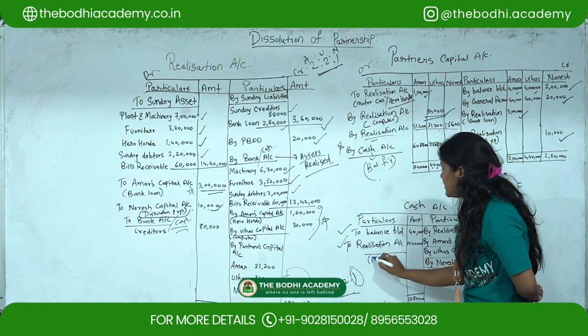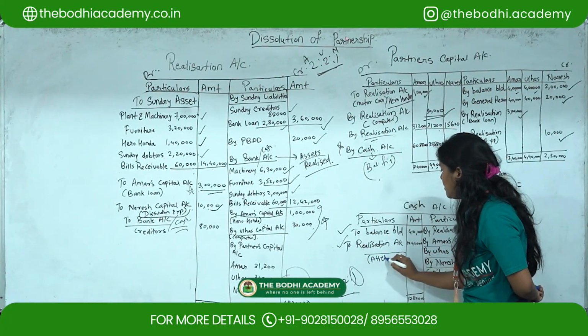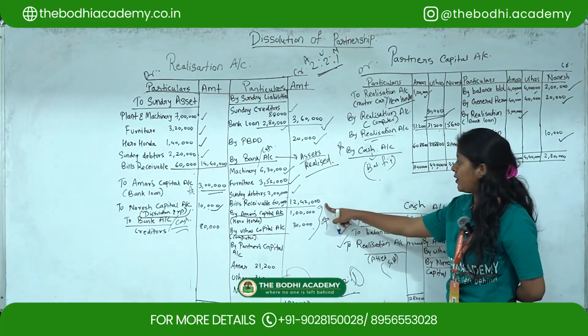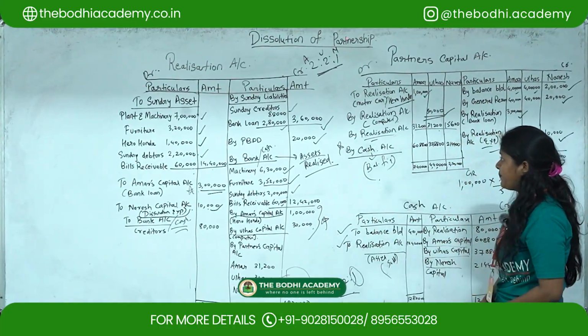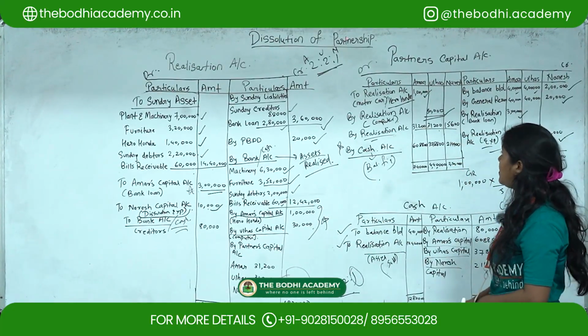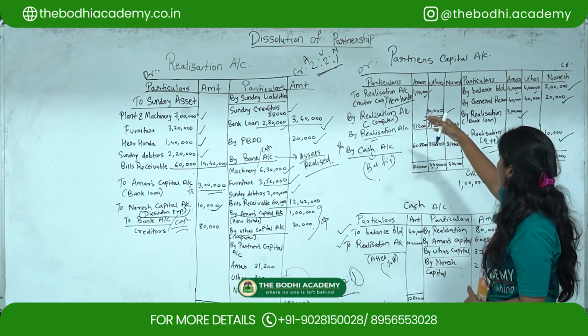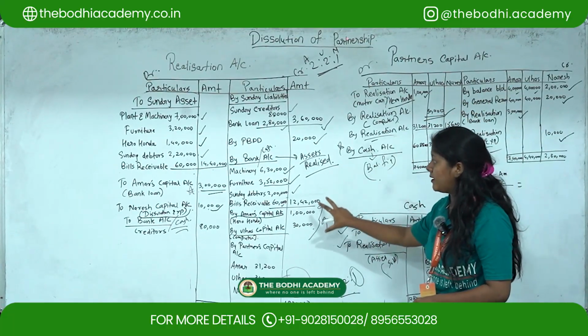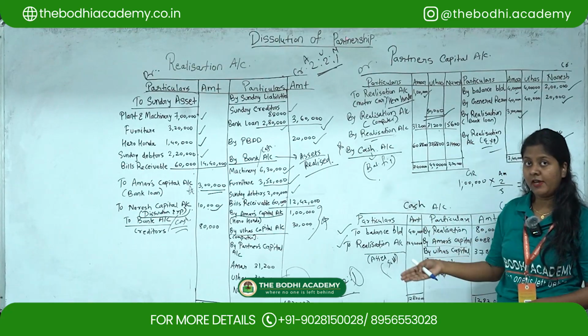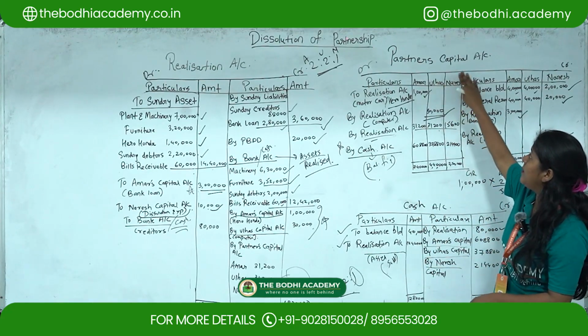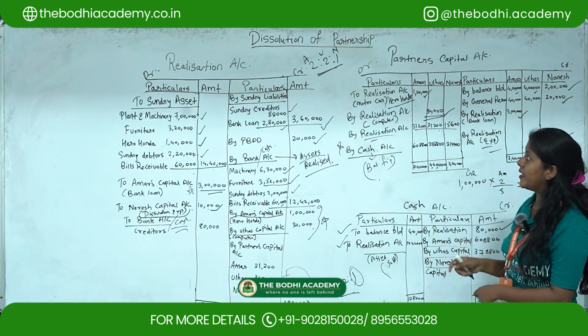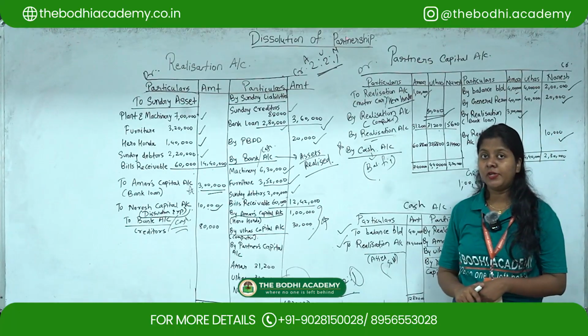These are all the assets sold, assets realized for 12 lakhs 42,000. So remember that whatever asset is taken over by a partner, there is always a second effect for that, and you have to show it under the partner's capital account. And with regards to general reserve, you have to distribute it in the old ratio.